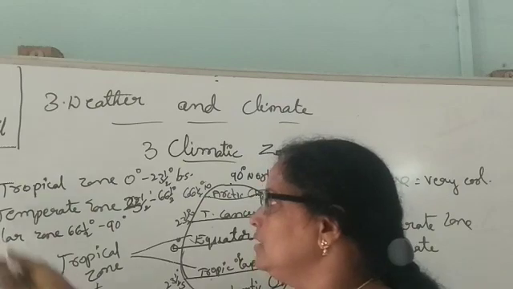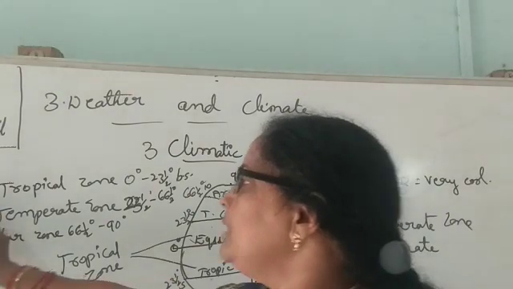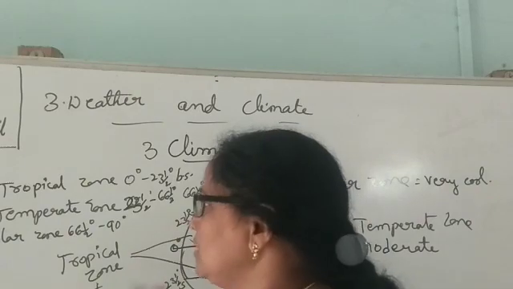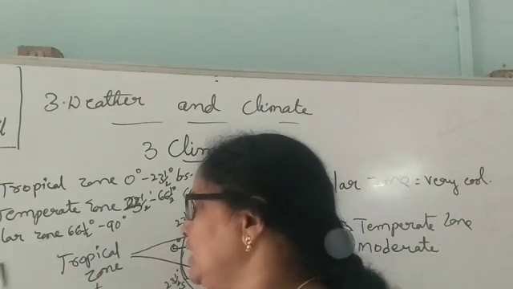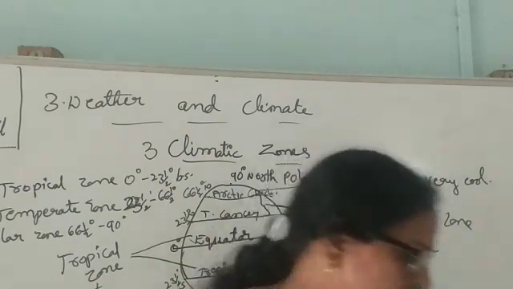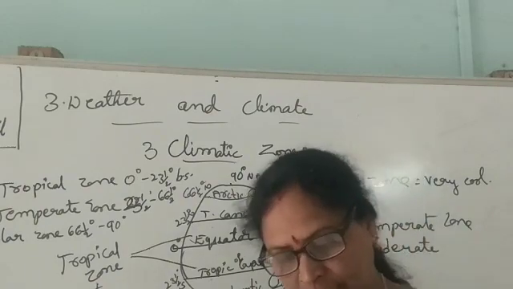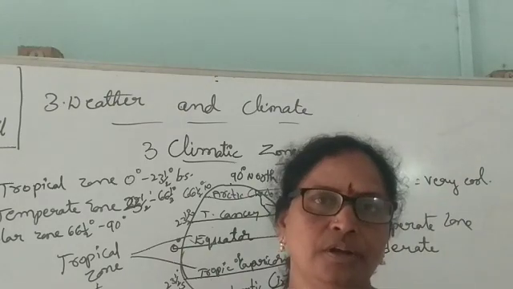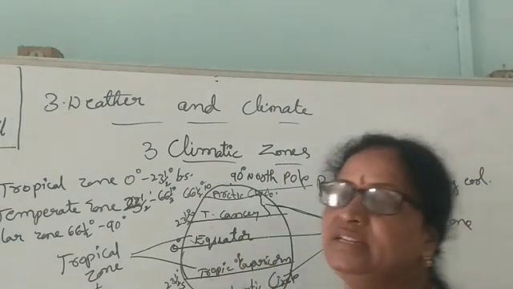Three heat zones of the earth. First one is the tropical zone, 0 degrees to 23.5 degrees on both sides. The climate in this place is hot. And the temperate zone, 23.5 degrees to 66.5 degrees on both sides. The climate is moderate. And the polar zone, 66.5 degrees to 90 degrees on both sides. The climate is very cool. Why? Because these are near to the poles. Poles are full of ice throughout the year. I think it is clear to everyone what I have explained to you about the three heat zones of the earth.